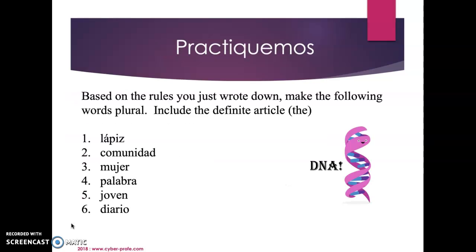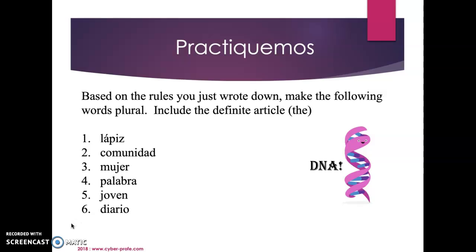So I want you guys to take a second to pause the video. I want you to try to make these plural. You are also going to include the definite article. So remember that el, la, los, or las. So take a second, pause the video, try it, and when you come back on, we're going to go over the answers.